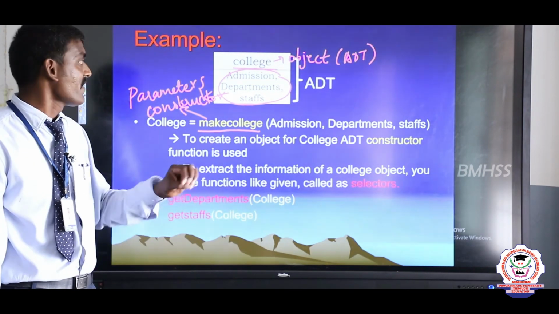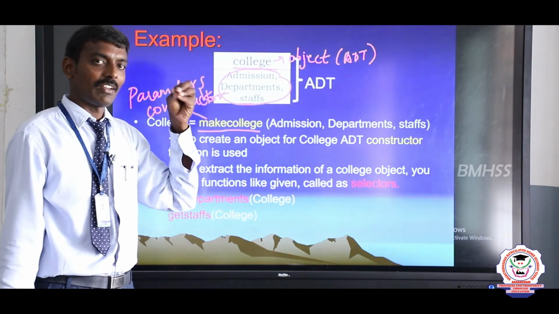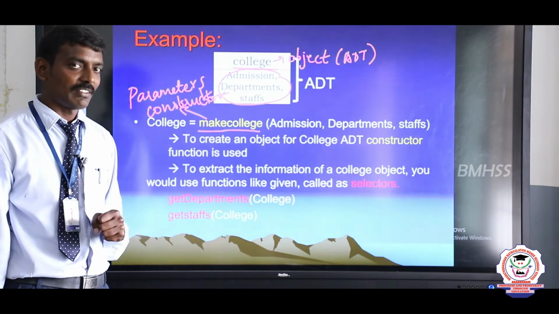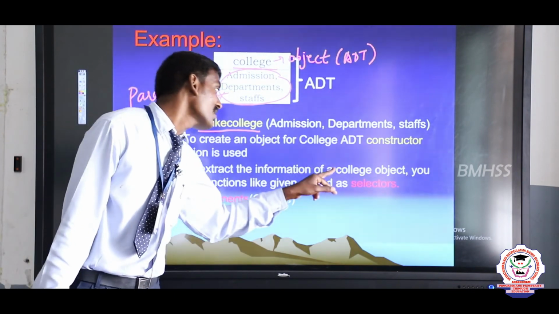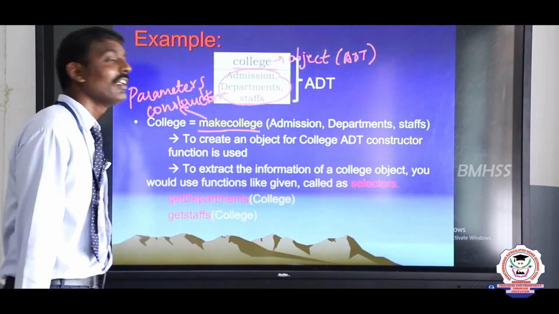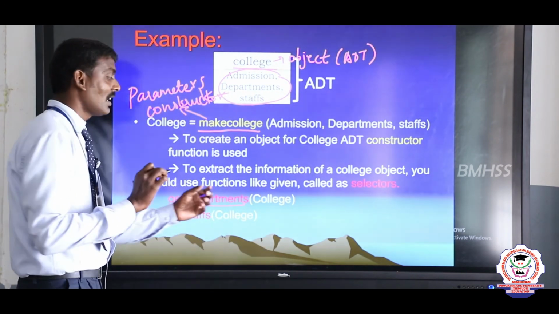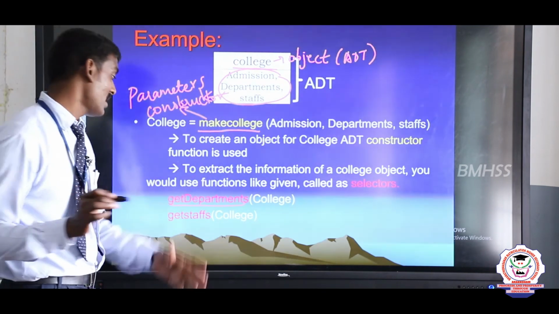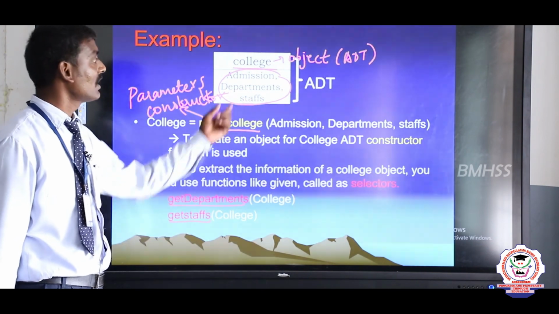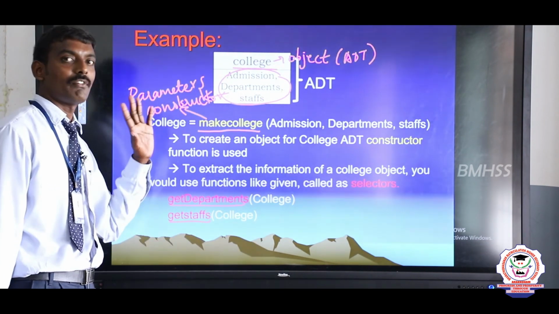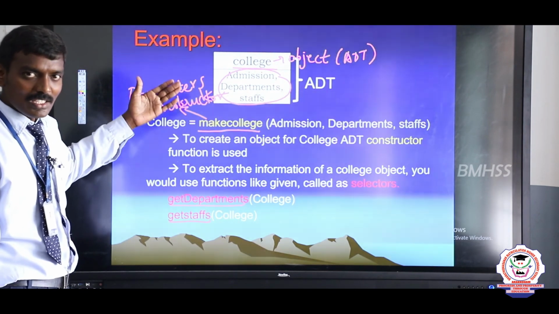Next, to create an object with the help of constructor, and if you want to retrieve the information from that particular abstract data type, which one is the abstract data type? College. We want to extract the information. Which function is used to extract the information? Selector function. Very good. To extract the information of a college object, you can use a selector. Get department is a function, a selector function, with which we can get departments from that college object. And how many staffs are there? The names of the staffs can be retrieved from that college abstract data type using the get staffs function. Are you clear, students? What is constructor and what is selector?